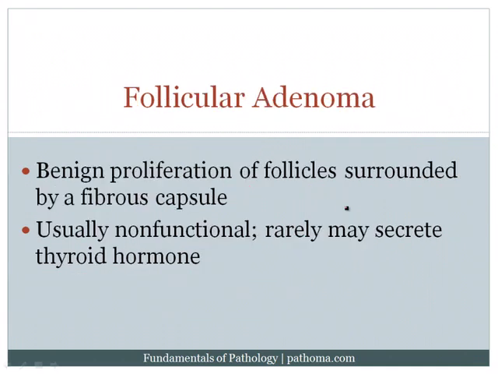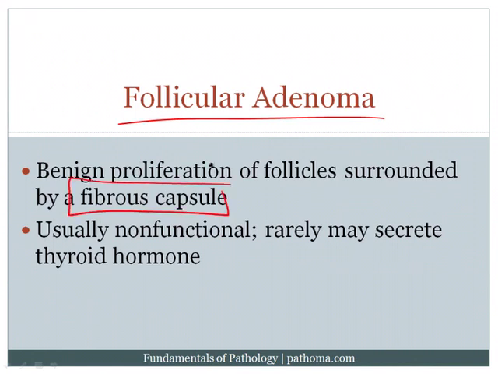The first of the neoplastic disorders is follicular adenoma. This is a benign tumor of follicular glands. Now, one of the very high yield points to note is that these glands will be surrounded by a fibrous capsule. I'll show you a picture of that in a moment. It's usually not functional, but rarely it can secrete thyroid hormone.